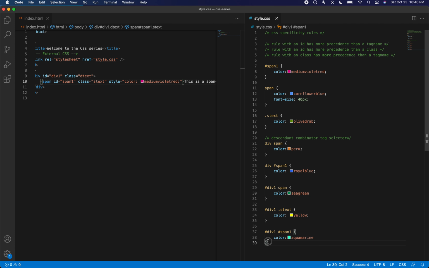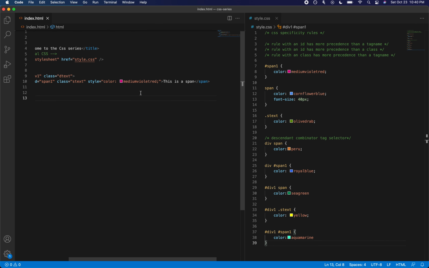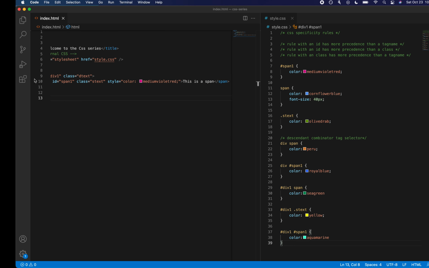Now, as per the external style sheet, the color which belongs to the specificity rule which has the highest specificity here will be overwritten by the color that is mentioned in the inline CSS. If that is true, if I go back and do a refresh, we can confirm that that is the case.